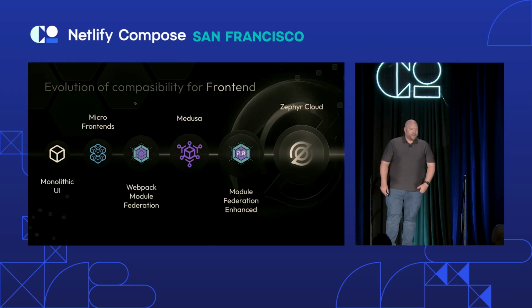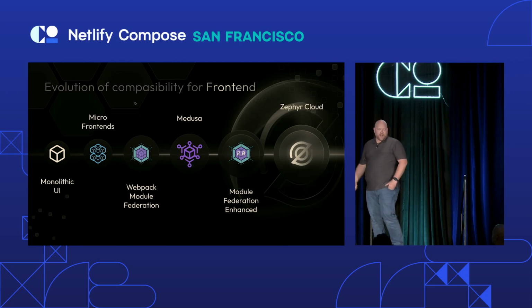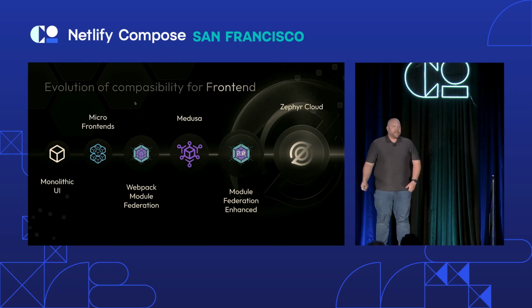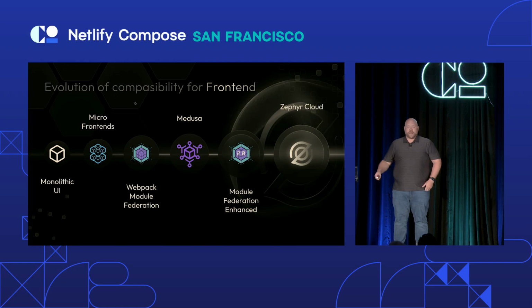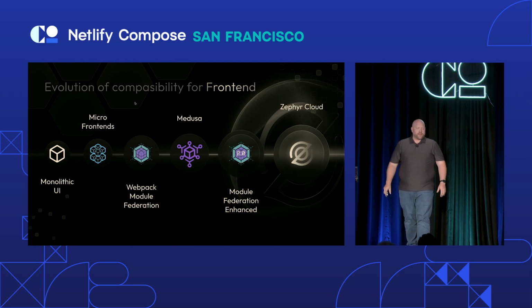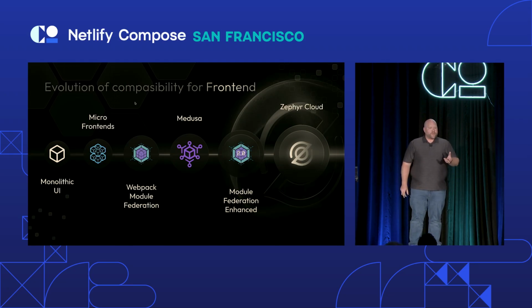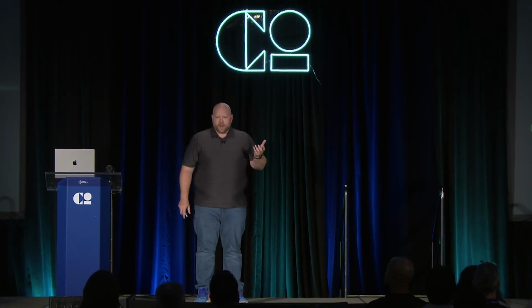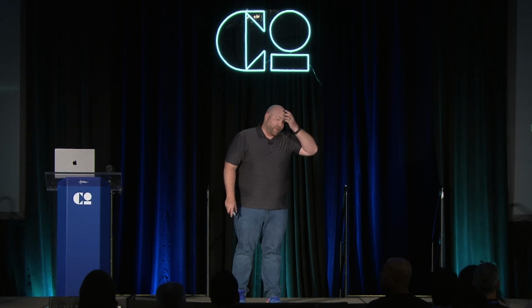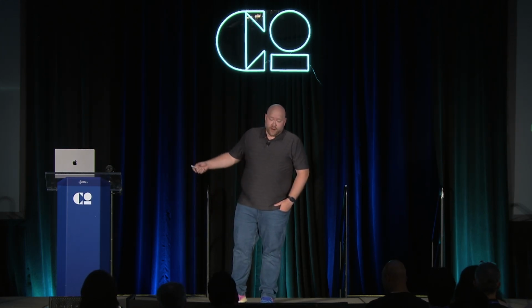but then the same thing happened on the front end, right? We went from the monolithic single-page applications to now we have micro-frontends, and then Zach created this thing called module federation. We're like, okay, great, now we can encapsulate everyone's code. It's going to be amazing. But it didn't quite fit the bill. So then Zach actually created something called Medusa. That was actually the first iteration of a platform that we've been working on. And the goal of it was to just do observability and versioning of micro-frontends. Like, let's see if that can be something. We worked on that for 16 months. It was awesome. Ended up getting an enterprise customer by accident, which is a really fun thing to do when you think you're getting attacked, and it turns out someone just turned it on in prod.